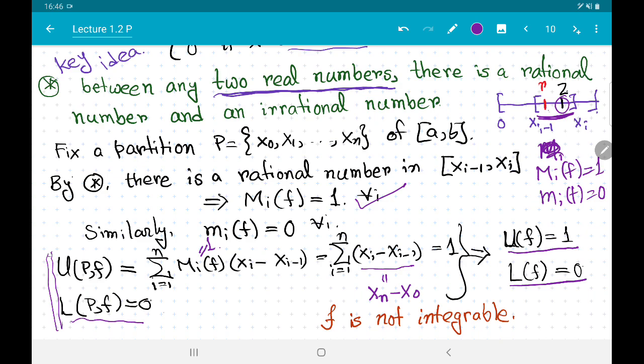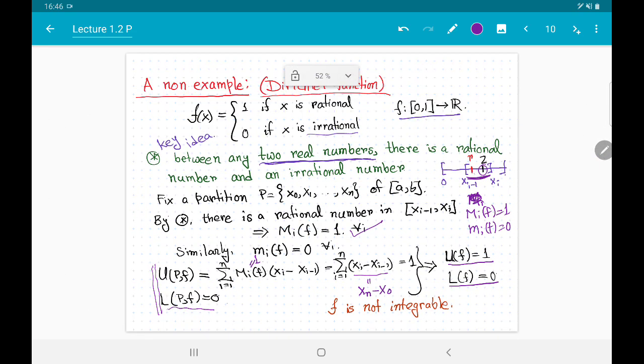What does that tell us? That tells us that f is not integrable. So we have defined the notion of Riemann integrability. We have seen an example of a Riemann integrable function, and also a non-example of a Riemann integrable function. In the next lecture video, we will work out more properties of Riemann integration. We will come across more examples of this notion.